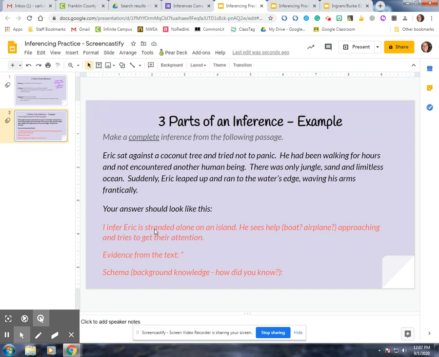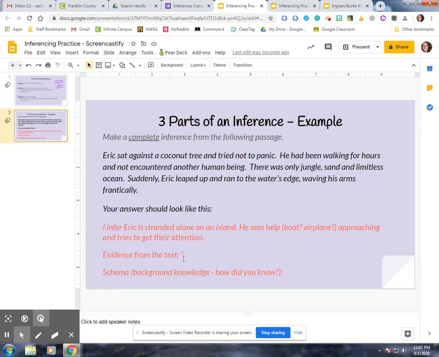So the inference is not something directly stated. If I said, I infer Eric has been walking for hours by himself, duh. That's not an inference. That's not an educated guess. You're just stating the obvious. So an inference has to be something you come up with based on the evidence, based on the text. So don't get that confused.